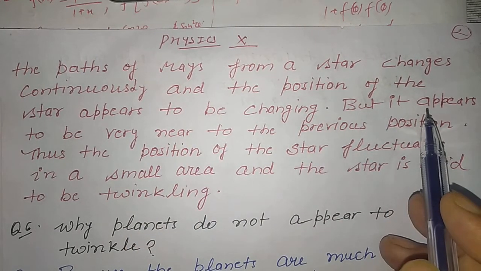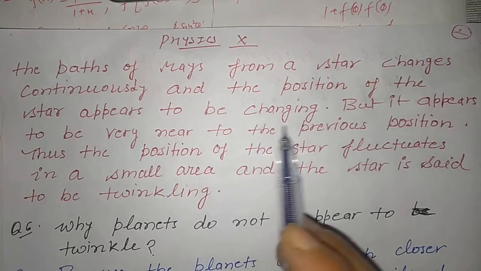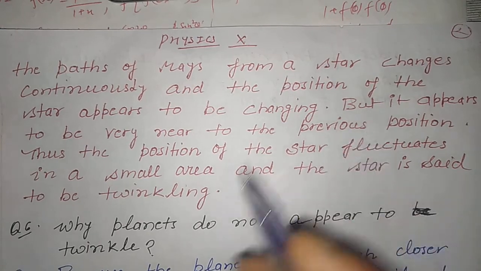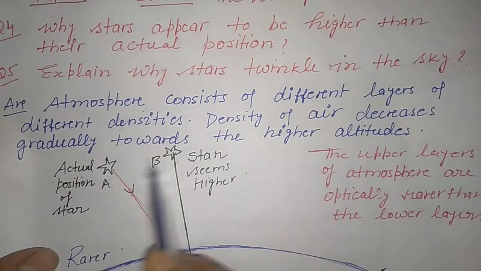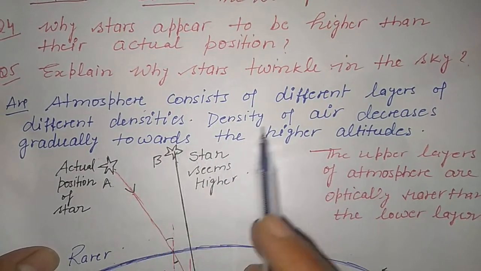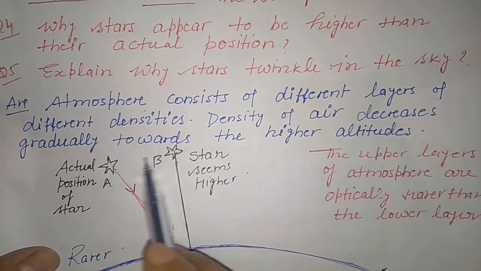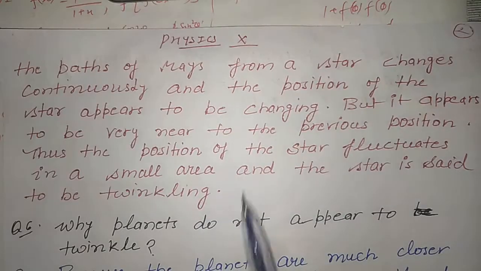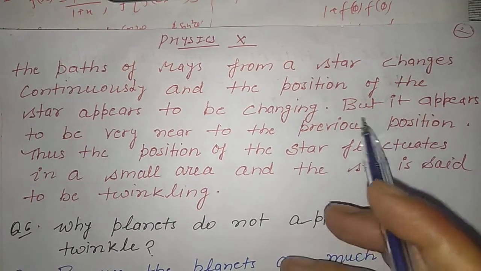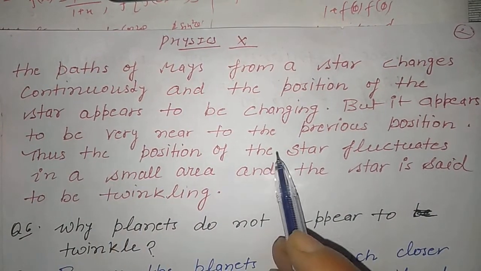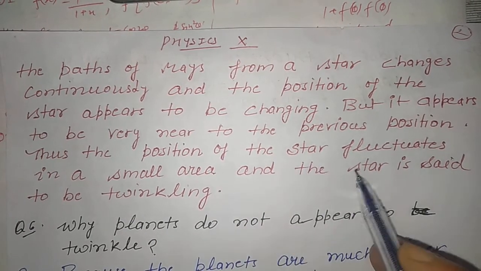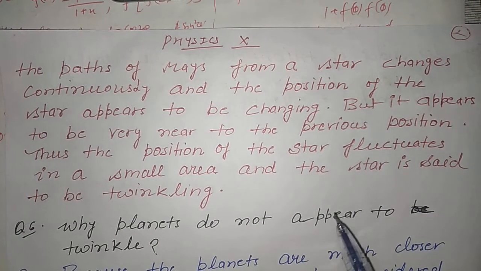But it appears very near to the previous position. It does not appear far away; it is very near to the previous position. Thus, the position of the star fluctuates in a small area and the star is said to be twinkling.